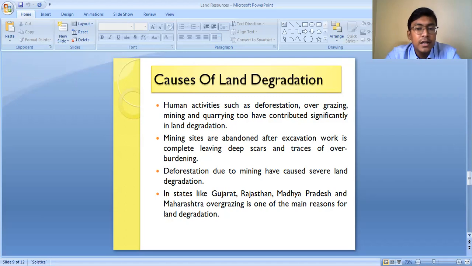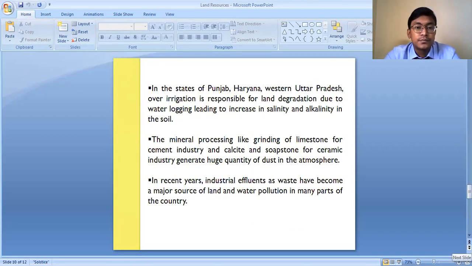And as you read here, Gujarat, Maharashtra, Rajasthan, and Madhya Pradesh are the states where overgrazing is mainly responsible for land degradation. But apart from this, there are also other factors which are responsible for land degradation in the states of Punjab, Haryana, Western Uttar Pradesh. So let us go through those points. In the states of Punjab, Haryana, Western Uttar Pradesh, over irrigation is responsible for land degradation due to water logging, leading to increase in salinity and alkalinity in the soil.